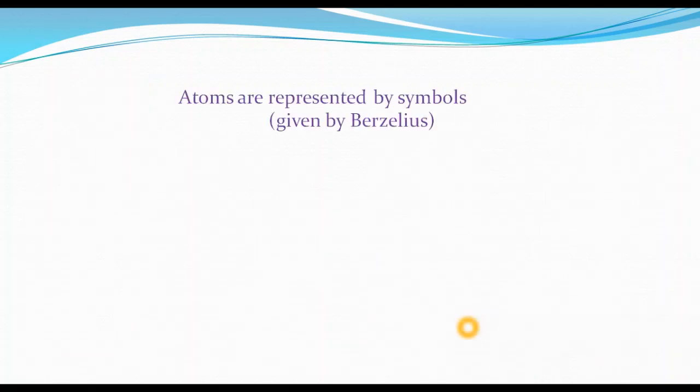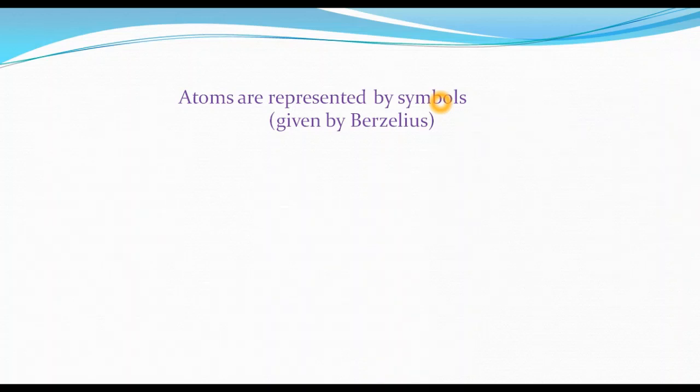Now, atoms are represented by symbols. A symbol is a sketch or a letter which represents or stands for something. When we say the symbol of an element, it actually means the symbol of an atom, because elements are made of atoms. So whether you say the symbol of an element or the symbol of an atom, it's the same thing.